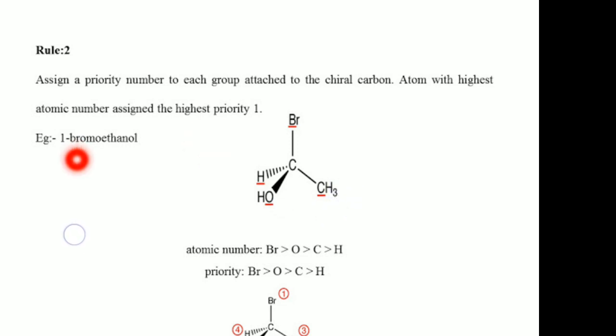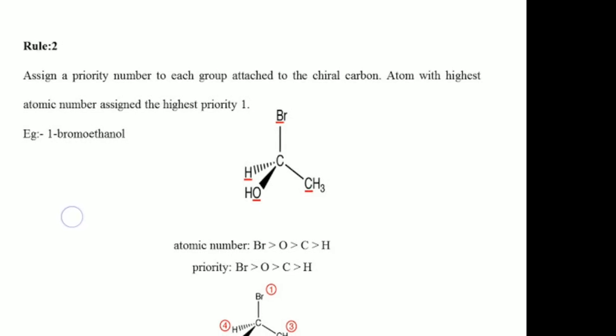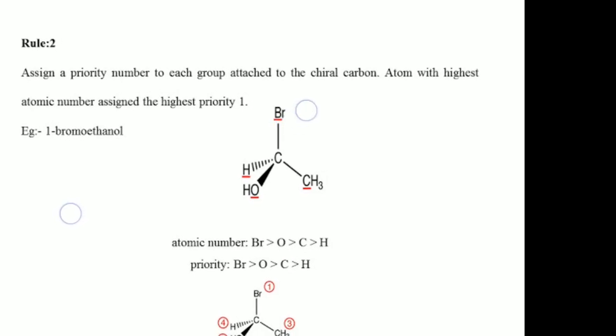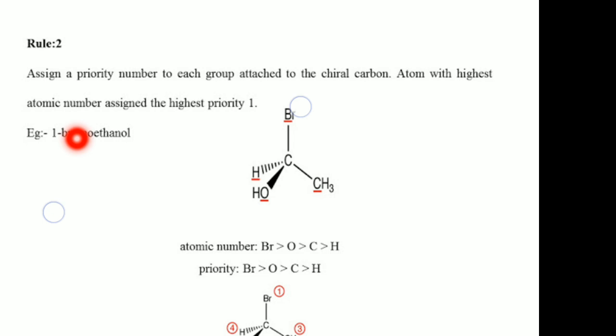In this we have to find the atomic numbers. Bromine's atomic number is higher than hydrogen's. Hydrogen's atomic number is 1, bromine's is 35. In the OH group, oxygen is directly connected to the carbon, so we take the atomic number of oxygen, that is 8. In the methyl group, carbon is connected to the chiral carbon, and its atomic number is 6.